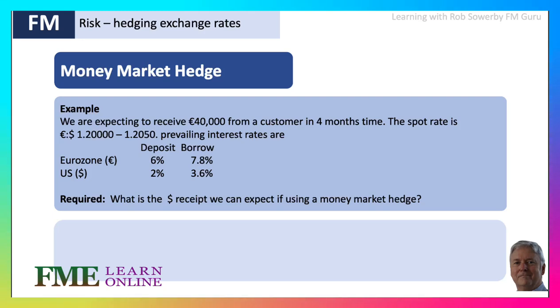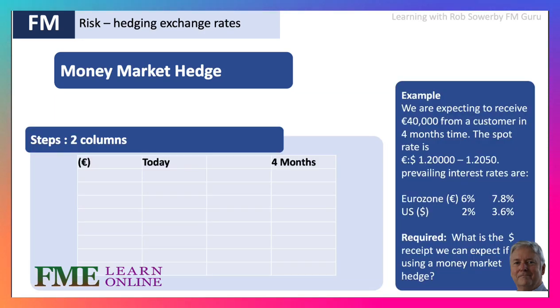Well, okay. When we deal with a money market hedge, well, here we go. I've put the question over to the right just so we've got some space. What I need are two columns because I want to visualize what's happening in 4 months and what is happening today. Now, the first thing that we want to understand here is looking at the information.